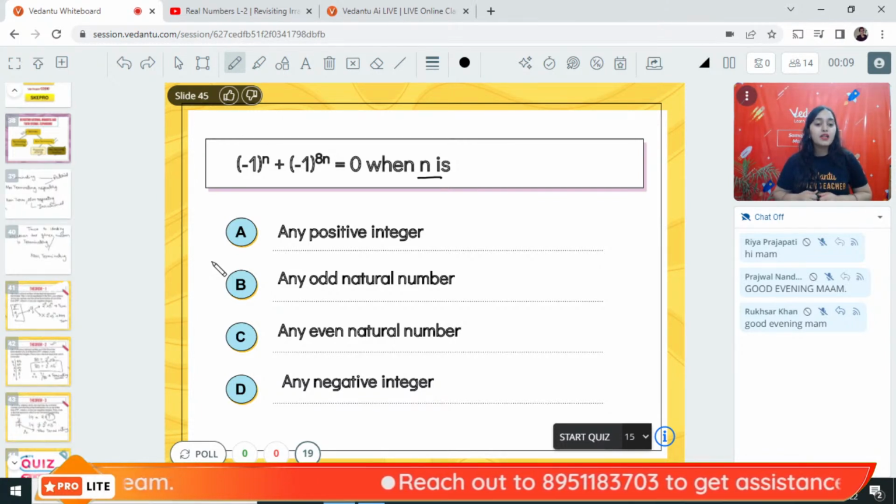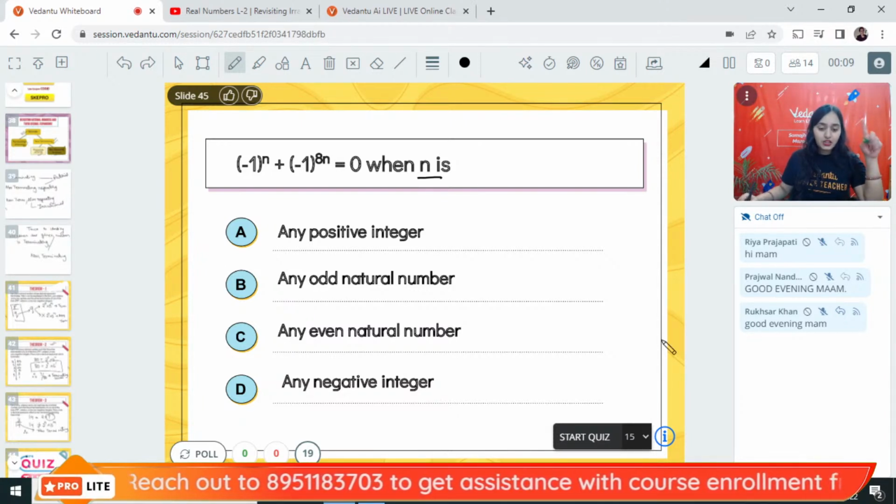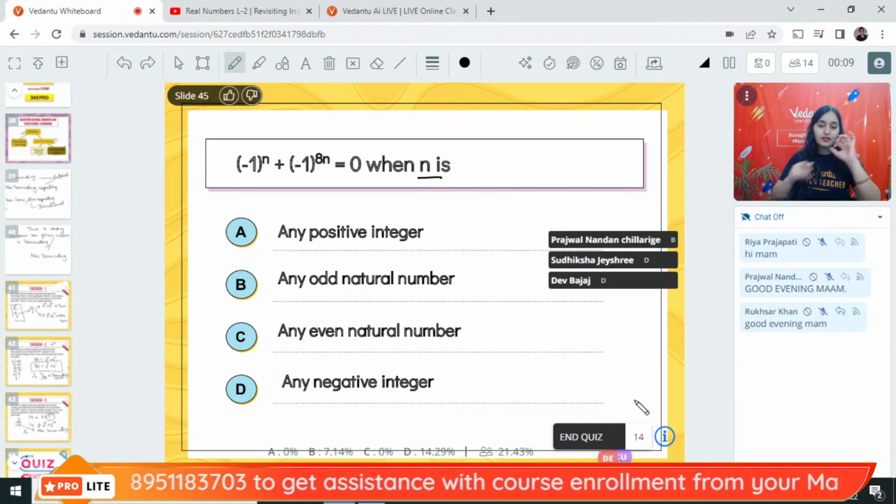Minus 1 to the power n plus minus 1 to the power 8n is equal to 0. So when n is dash, ready? 3, 2, 1, start. Mark your answers.